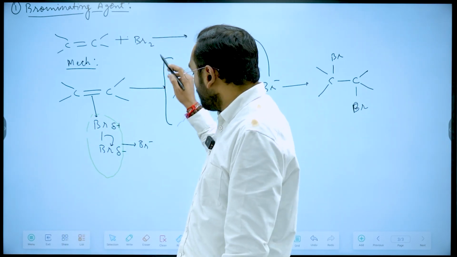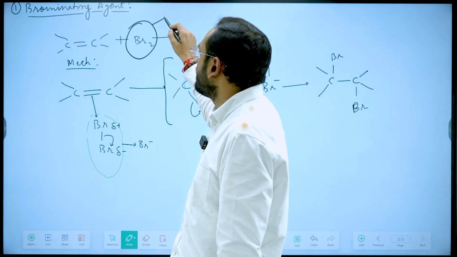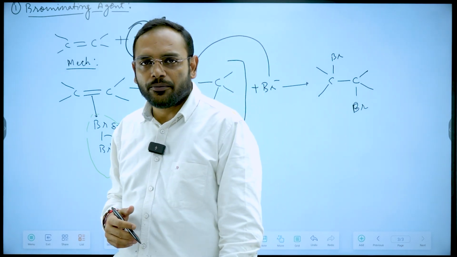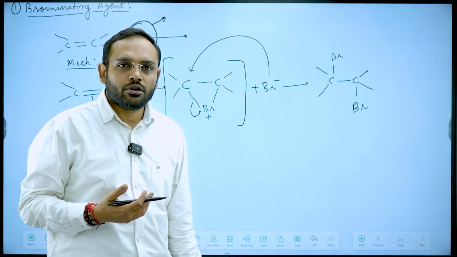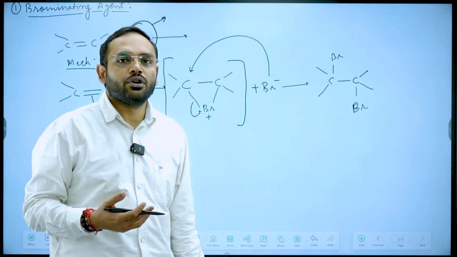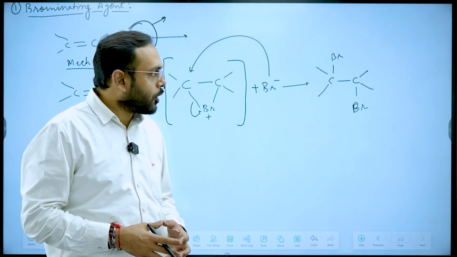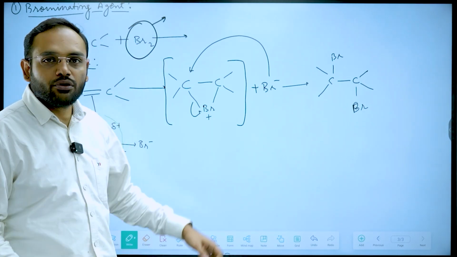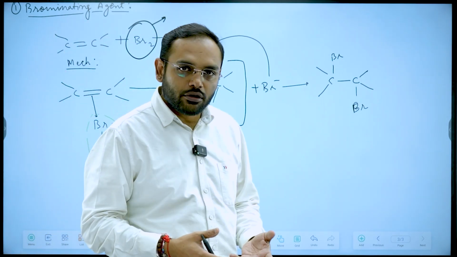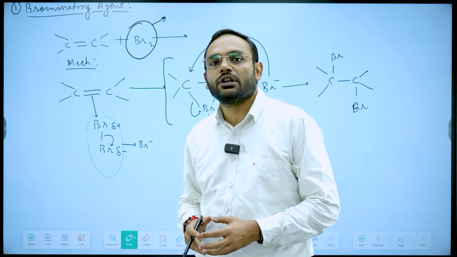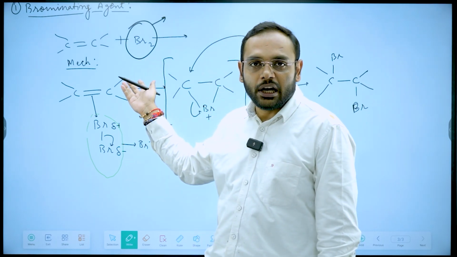First thing, the Br2 itself produces a lot of brown colored fumes, and it's very difficult to perform the reaction if I don't have a very good gasket or a proper instrument to contain these brown fumes of bromine, and they are highly reactive also. So in lab, when we are doing this experiment, it is very difficult to contain this Br2.